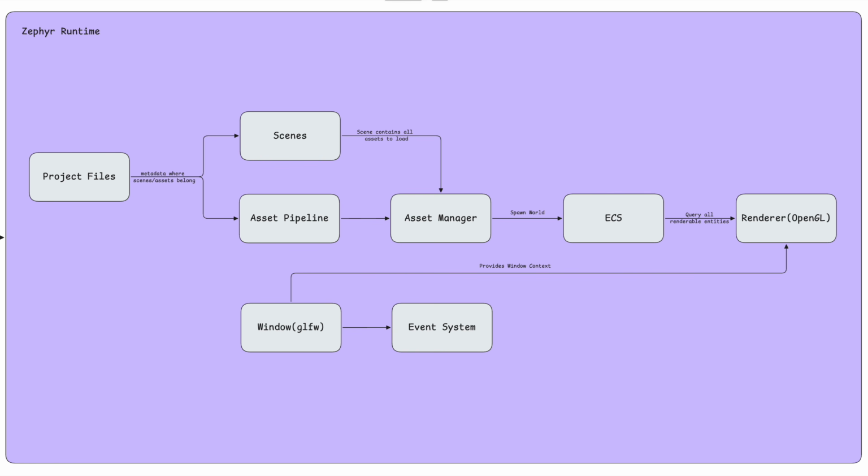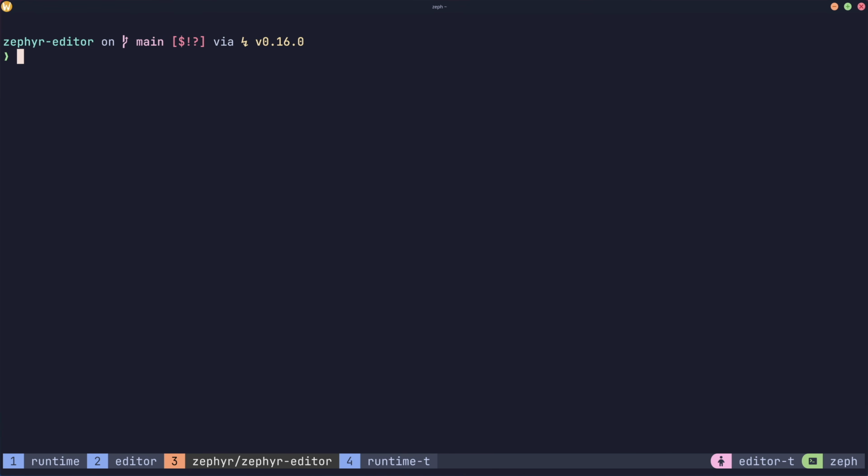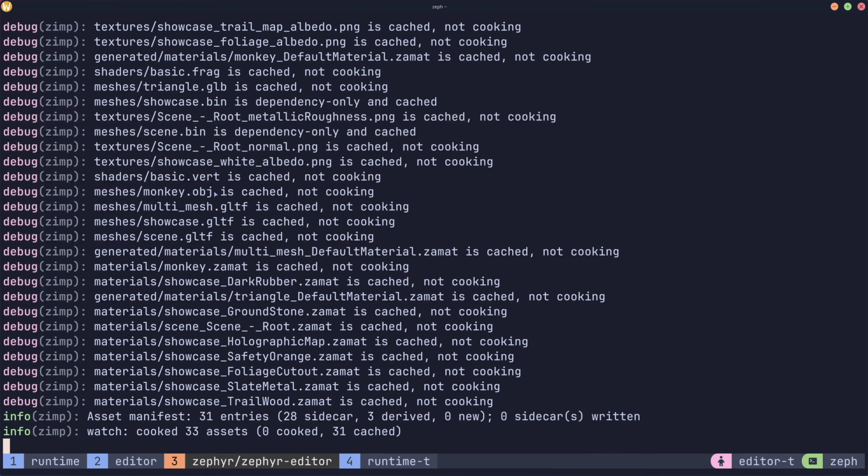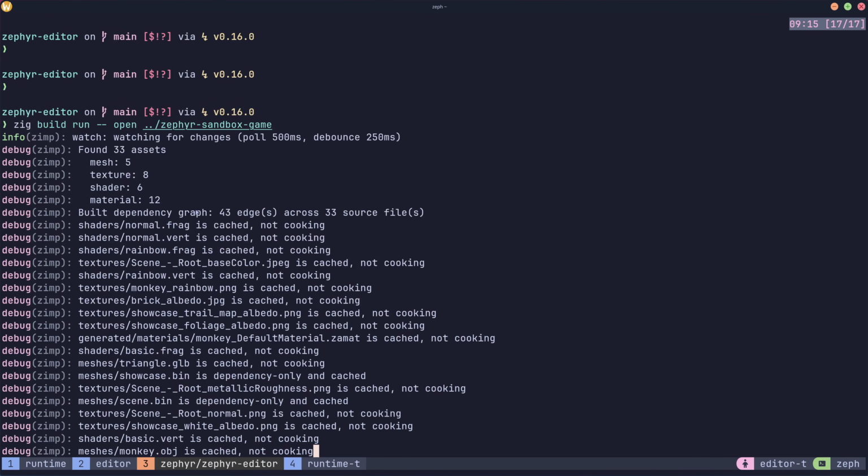Now that we've looked at scenes, let's move into the asset pipeline. I have a whole video of how to integrate our asset pipeline that we use here. It's called Zimp. It's a package that I created. And what it does is, let's say we want to run a game. We see we opened it, but if we look right here, there's a lot of stuff going on, but this is our asset pipeline.